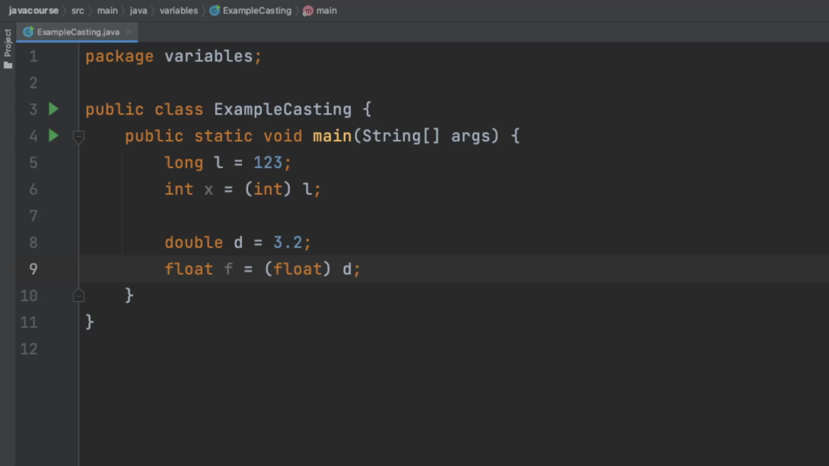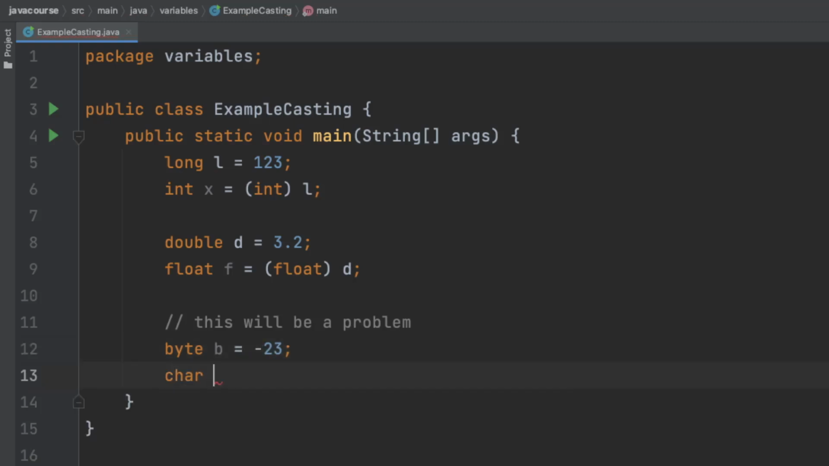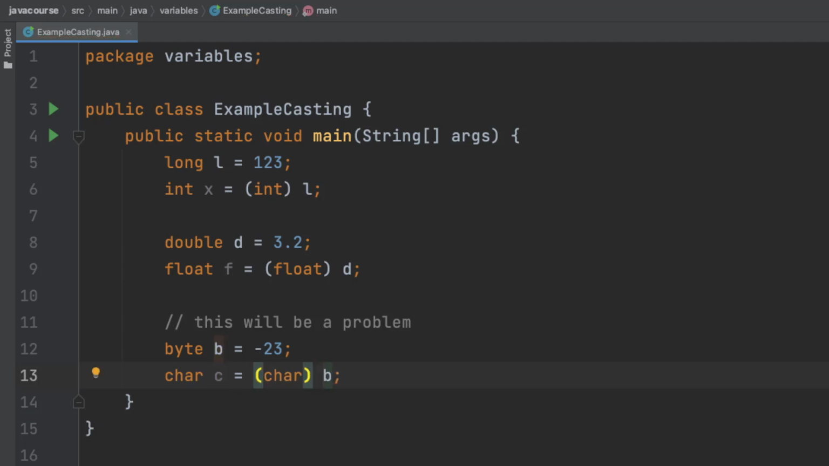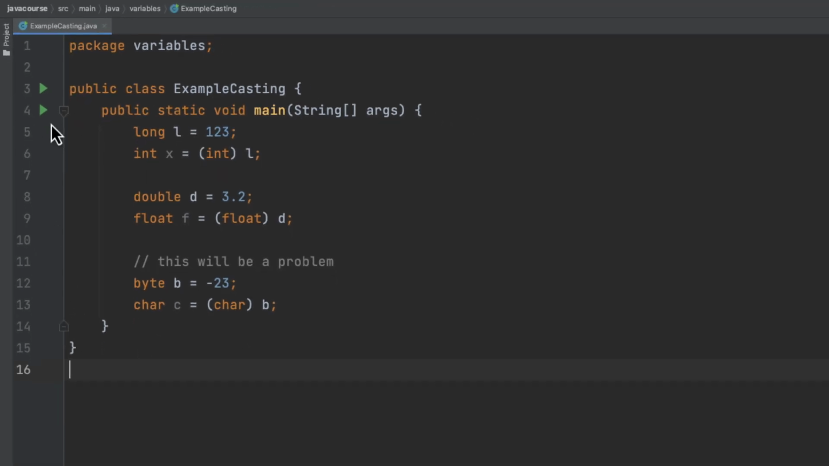So what happens if I try to do this, but actually it doesn't fit? Remember that char was an unsigned variable. It cannot be negative. So let's just create some sort of, I don't know, a byte b. And let's store -23 in there. And then I have a char c, and I want to store the value of my byte b. Well, in that case, I need to cast it to a char. Then if I cast it to a char, it will compile just fine. But will this run just fine? Well, let's run it and then find out.